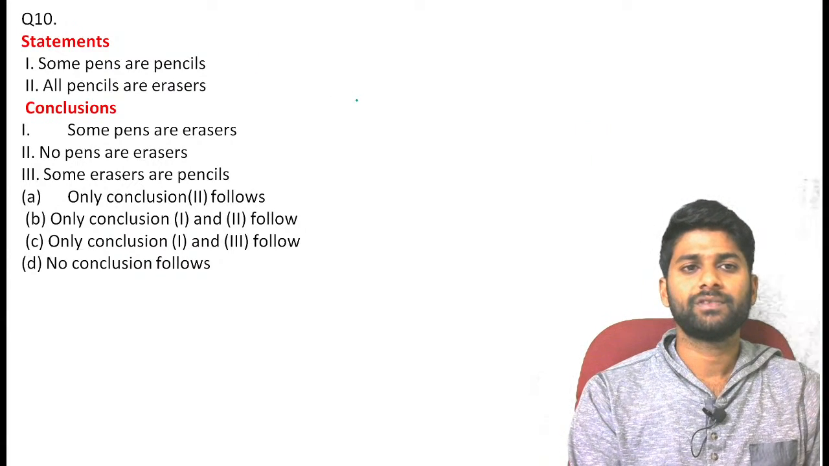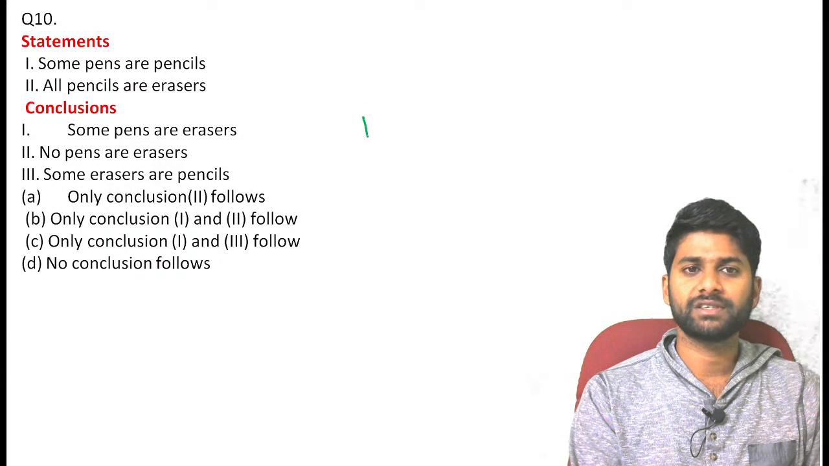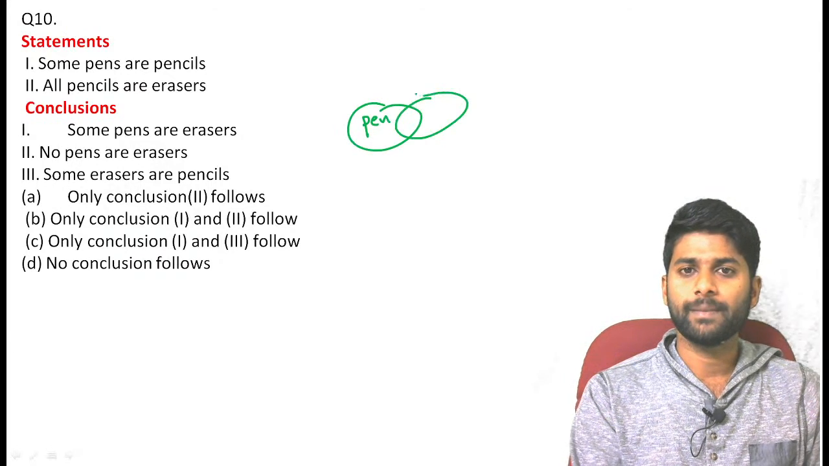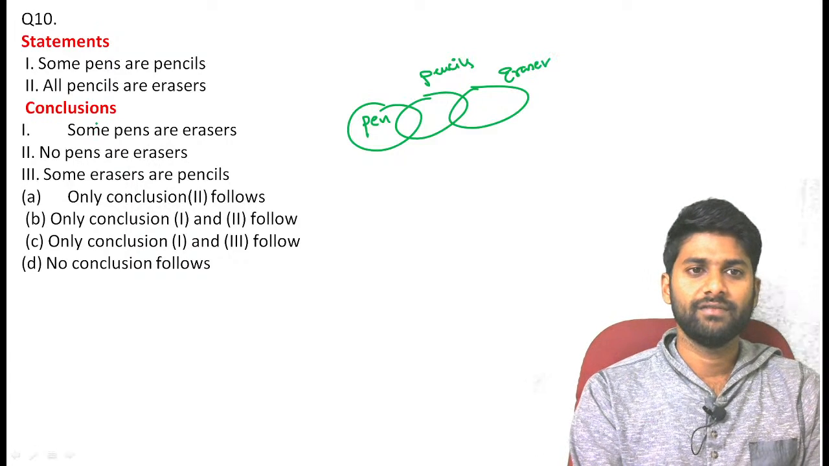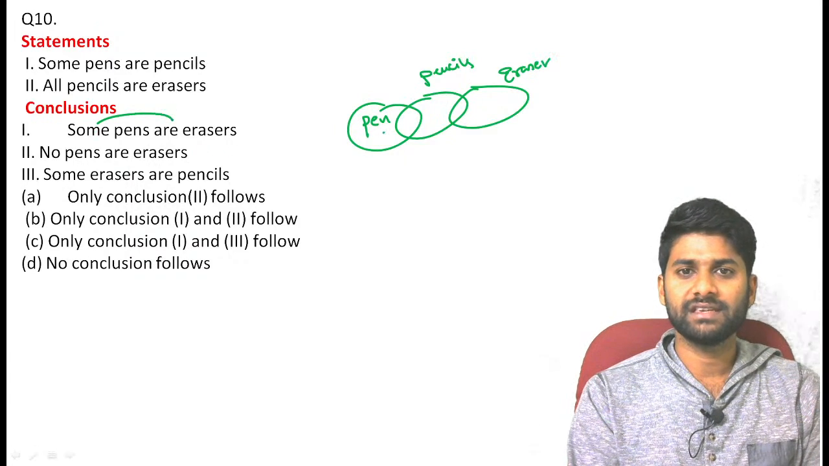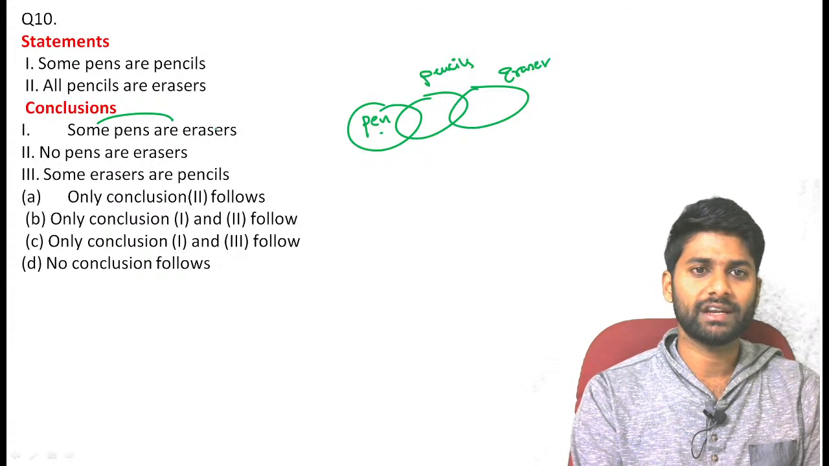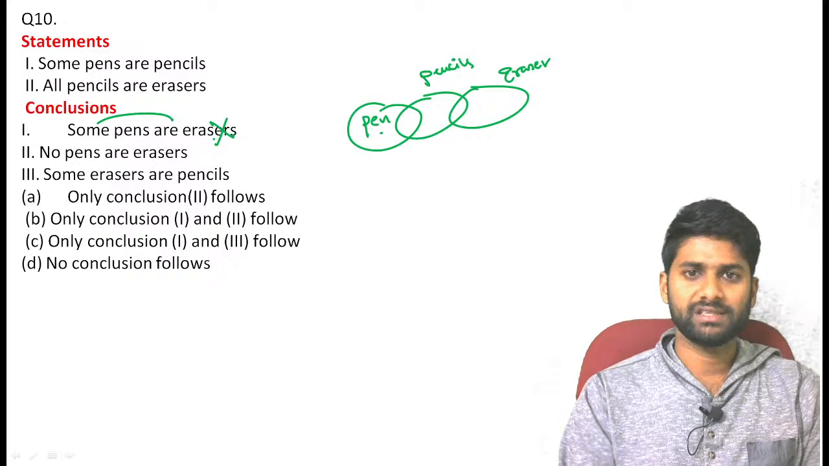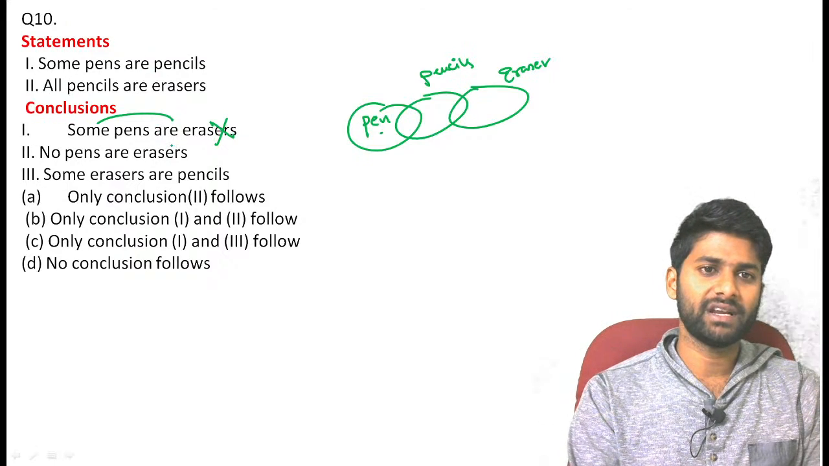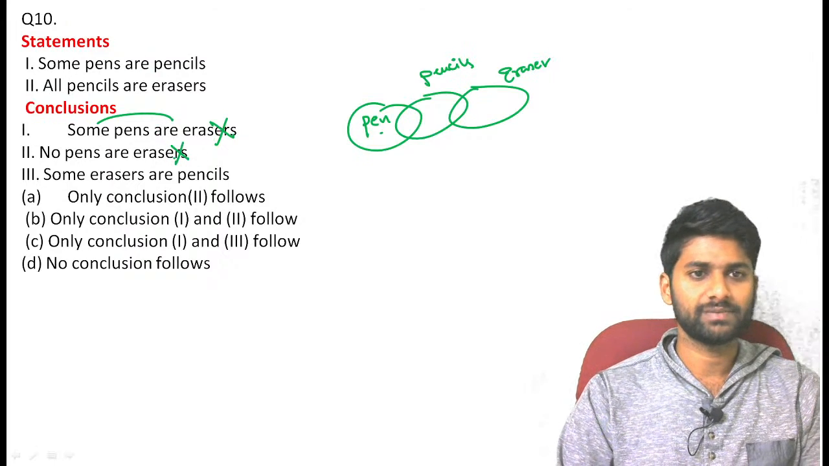Next one, see. So here the statements represented, see: some pens are pencils, some pencils are erasers. So this is the diagram. First, see, we want: some pens are erasers. See, here pen, here eraser, there is no direct contact, eliminated. That is a completely wrong conclusion. Next, if the statements are positive, we never get any negative conclusion, directly eliminated.